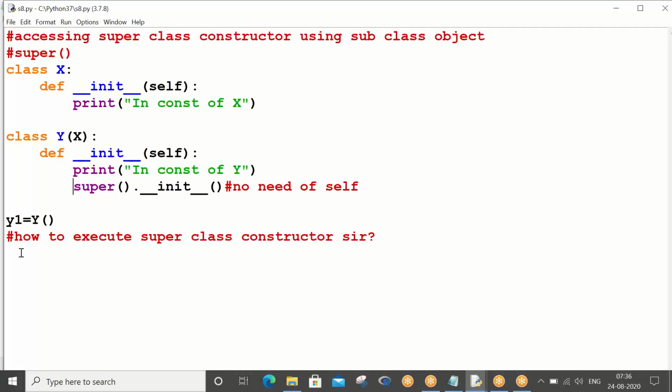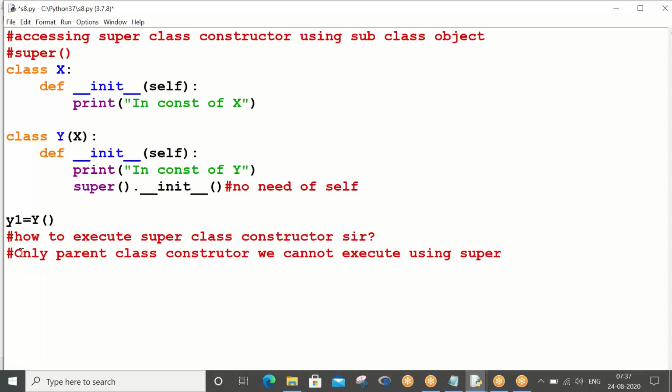Okay, so what is the point to notice? What we have noticed is that only the parent class constructor we cannot execute using the super method.